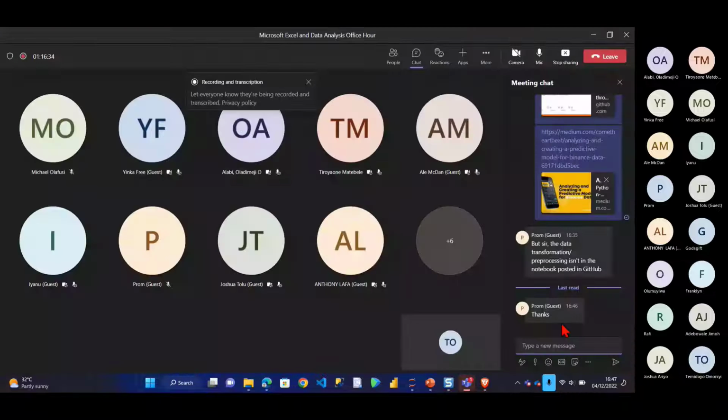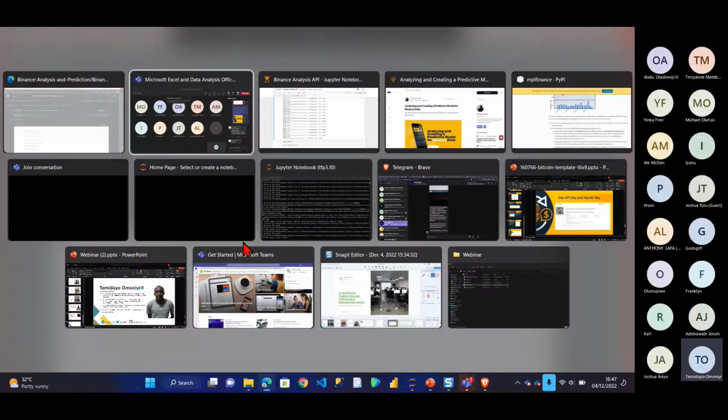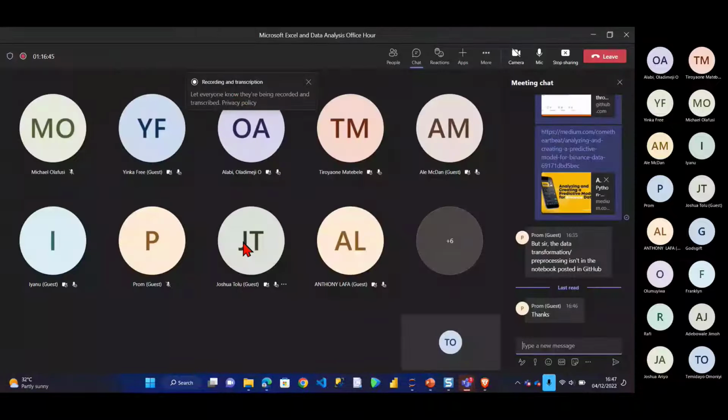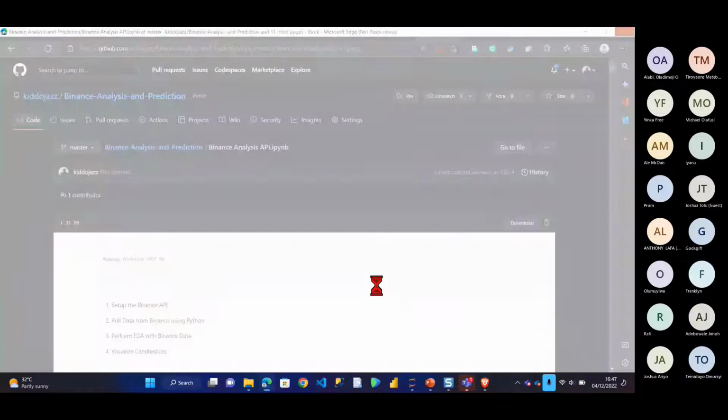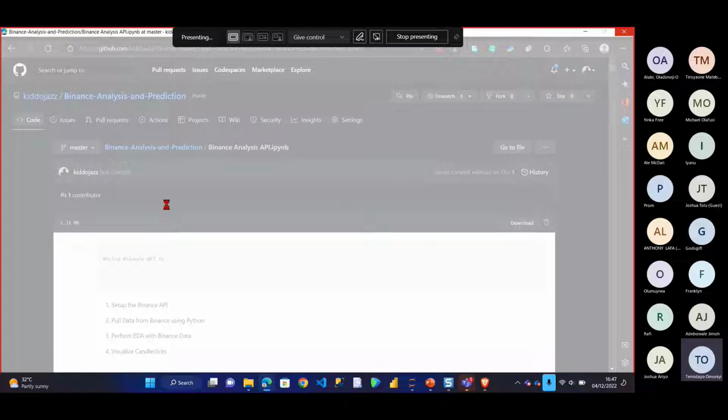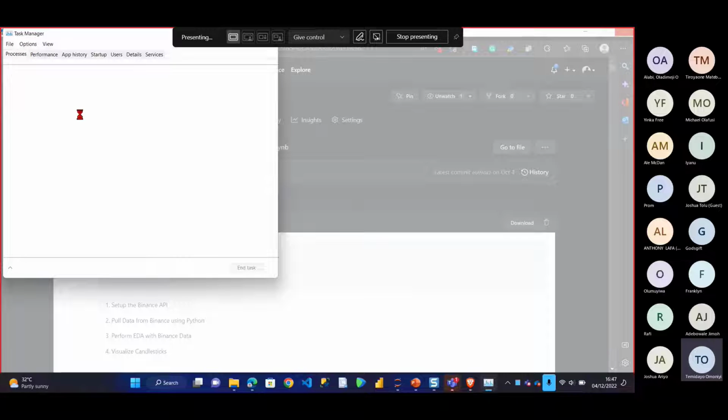I just pray this thing doesn't crash. Any questions? I'm waiting for the model to keep training. It's still training. It's actually this GitHub I opened that is making the system hang now. My system has hung. Let's just wait. Just give me a minute, please. Let me just close my notepad.